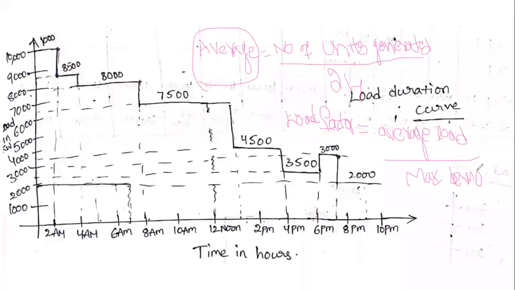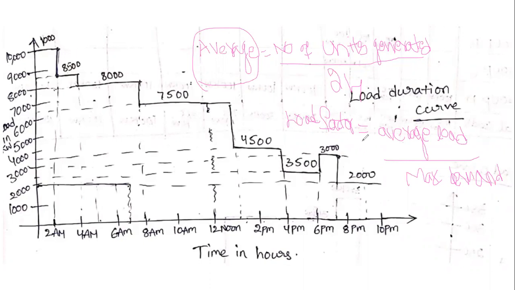What is the average load? Average load is equal to the number of units generated in 24 hours. What is the maximum demand? The highest peak is the maximum demand. What is the highest peak? 10,000 is the highest peak.